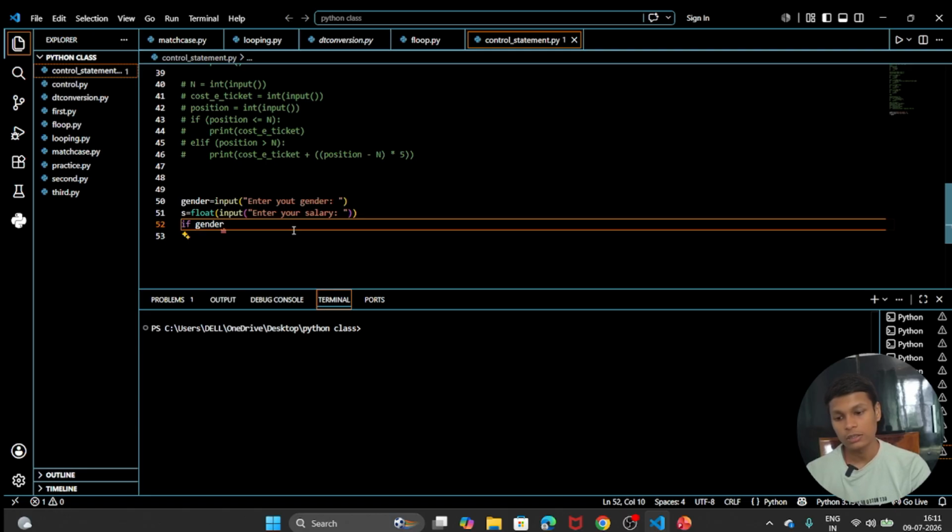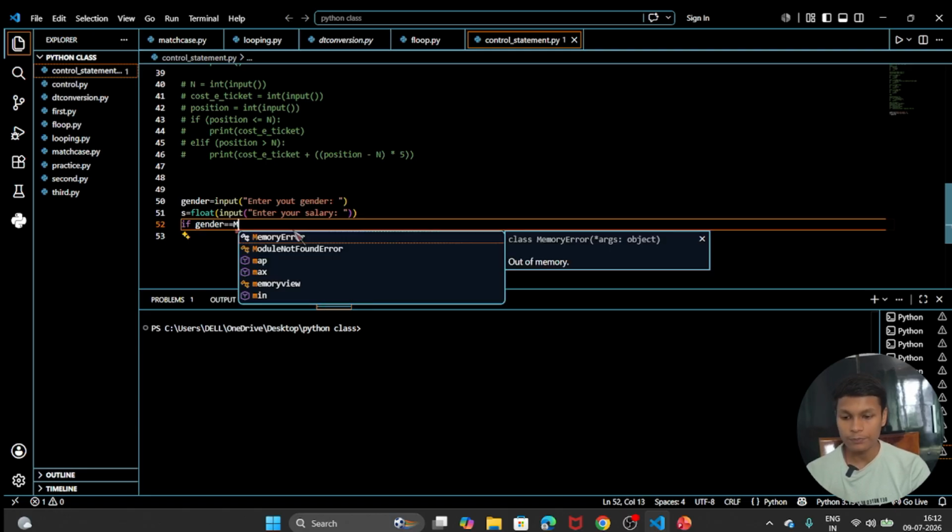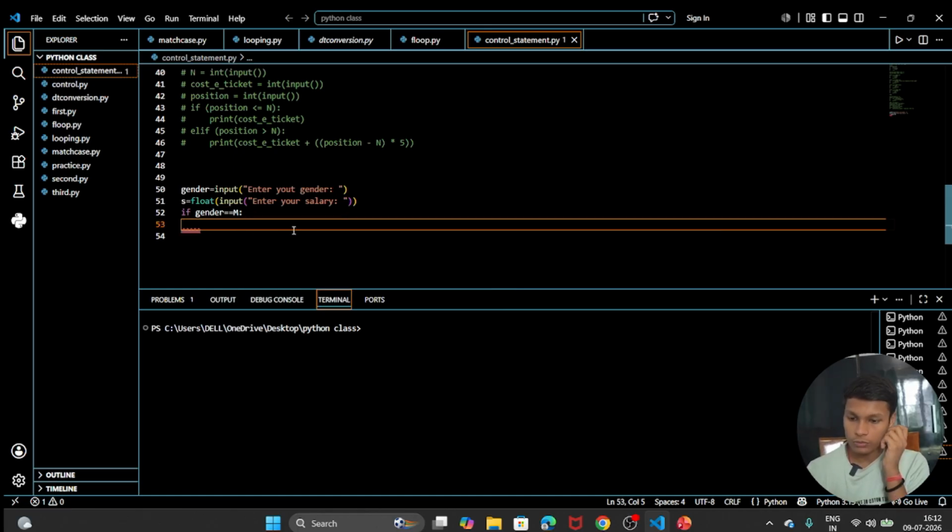If gender equal to m, so what are we going to do? We are going to increase the salary by 5%. So how are we going to write this? 5% you can write like that, 0.05, then a multiplication symbol and the salary.